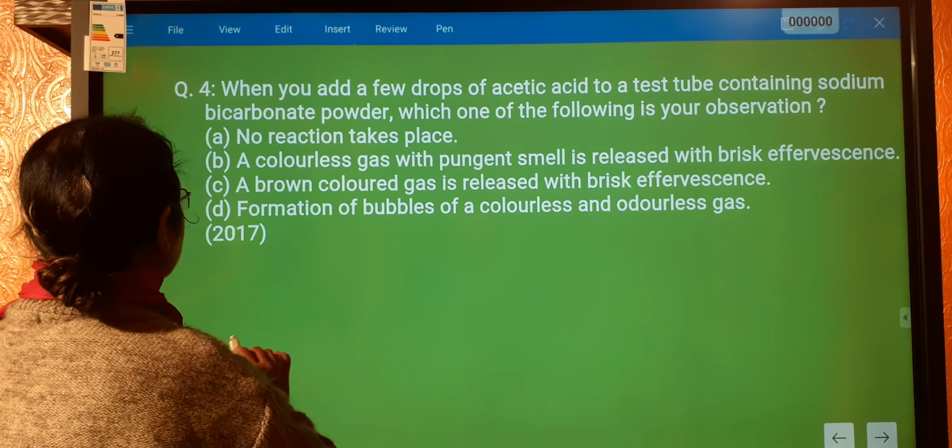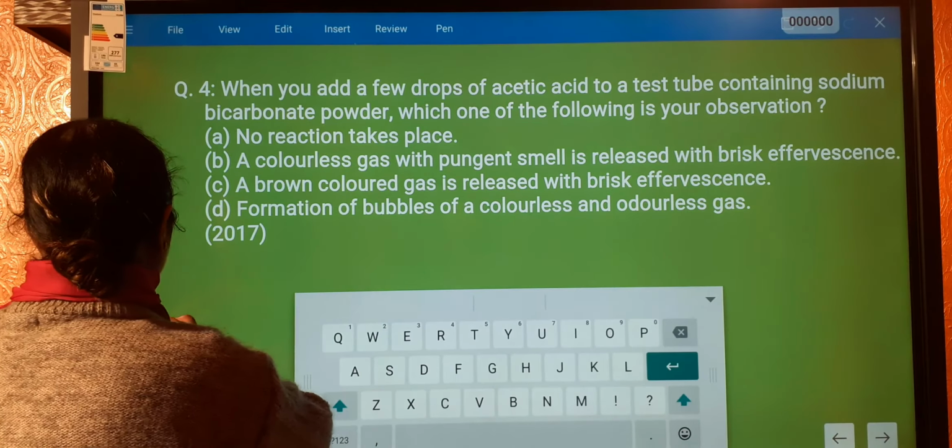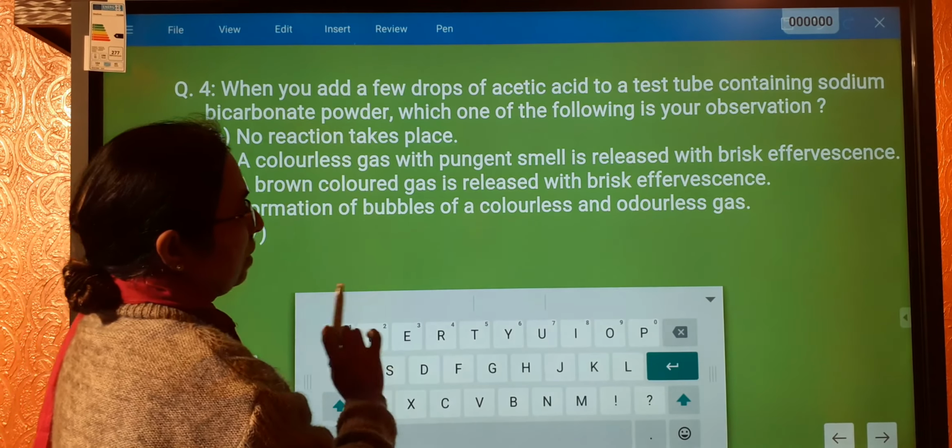All right, now see this question. When you add a few